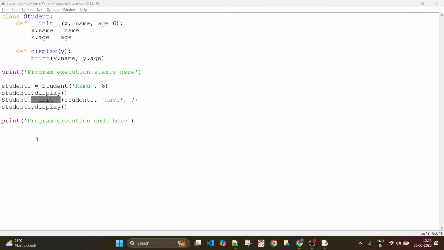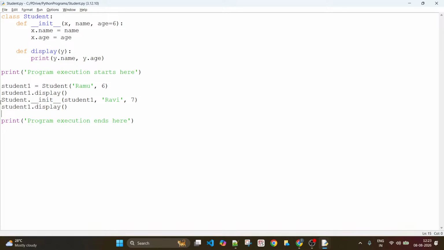Okay. Now, if you are able to call any method like this, can you tell me what is the equivalent way of writing this statement? Earlier you were using this syntax, no?